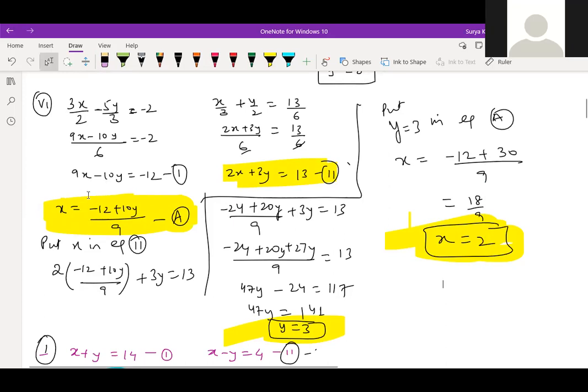First, you find x from the first equation. Never put the same equation into the same equation. If you're finding x from the first equation, then put this x in the second equation. From that you will get the value of y, and then put the y value you get in equation 1, or you can put it anywhere that is easier. But the easiest method is to put the value of y in equation A, and you will get the value of x. So I don't think any one of you has any doubt, right?